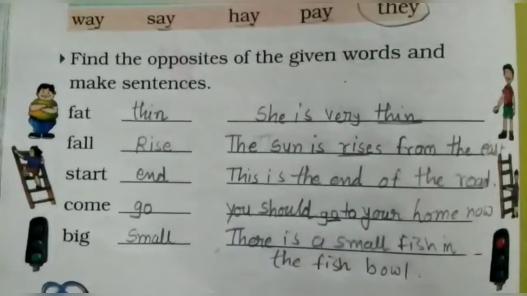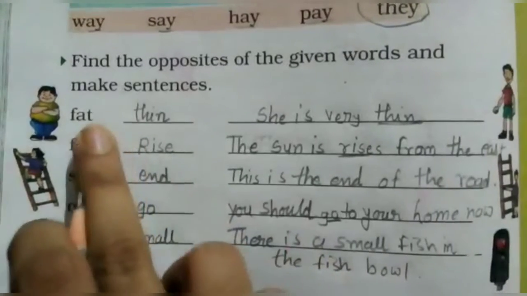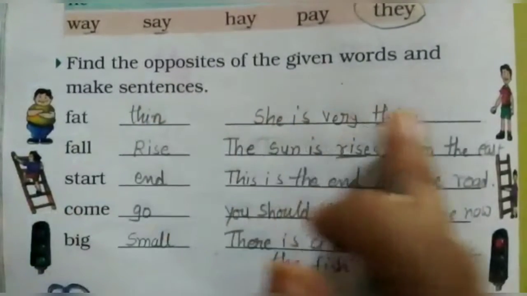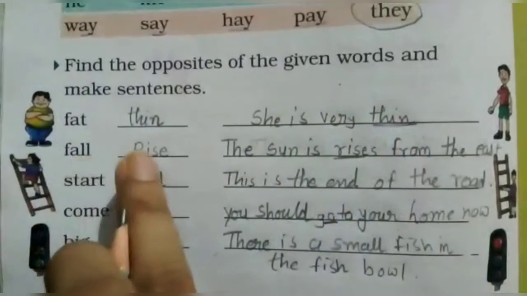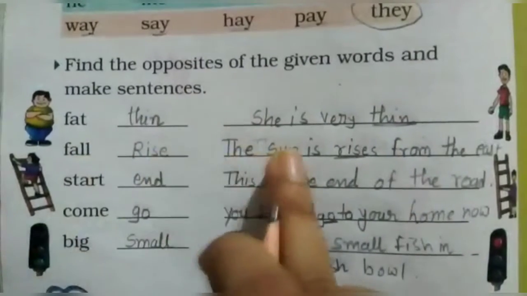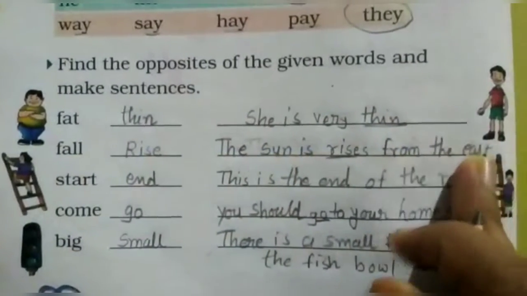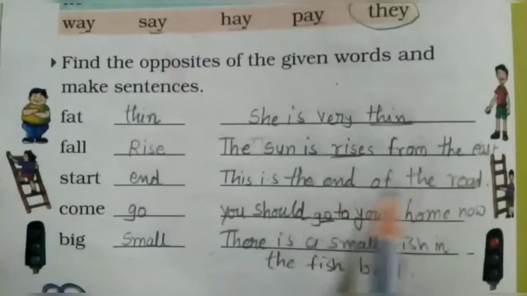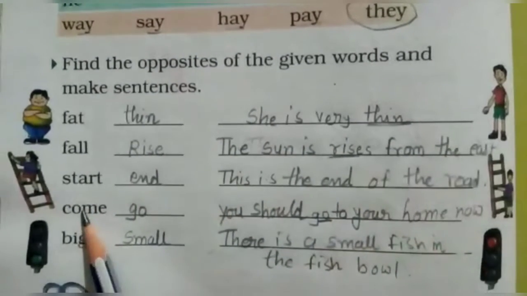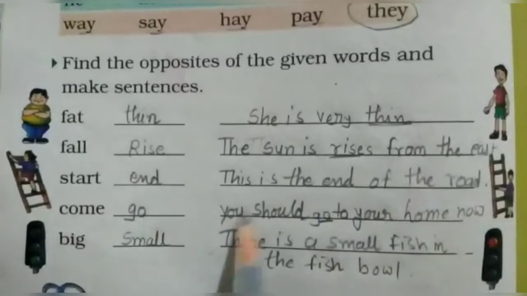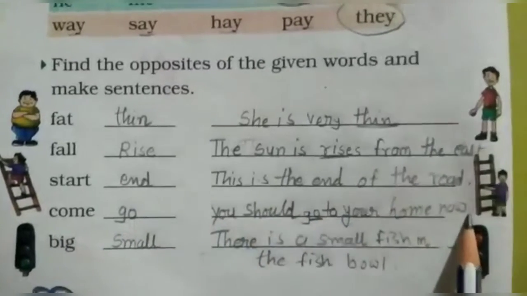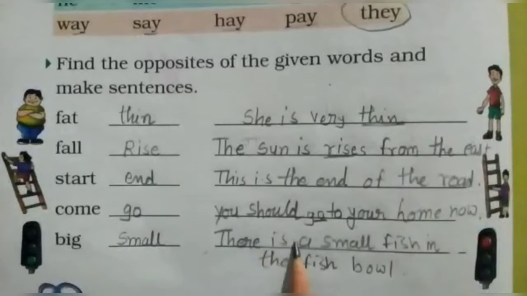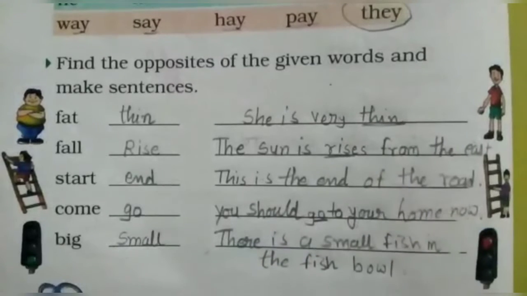Okay. Now again see. Fat. So what is the opposite of fat? Thin. She is very thin. Fall, rise. The sun rises from the east. Start, end. This is the end of the road. Come, go. You should go to your home now. Big, opposite, small. There is a small fish in the fish bowl.